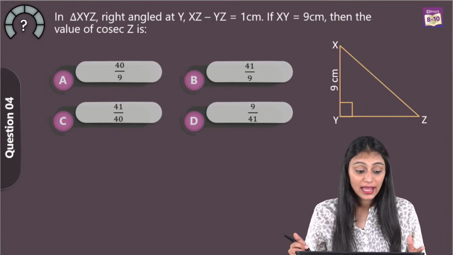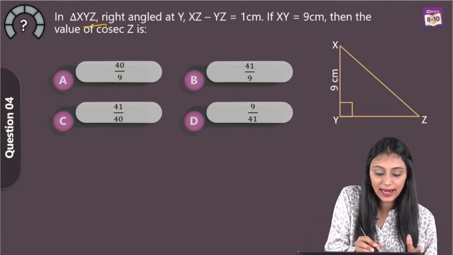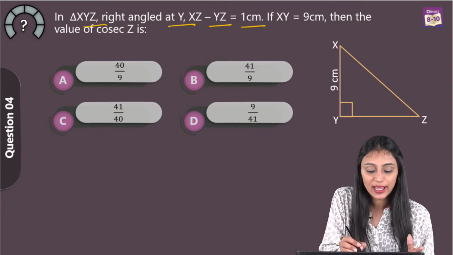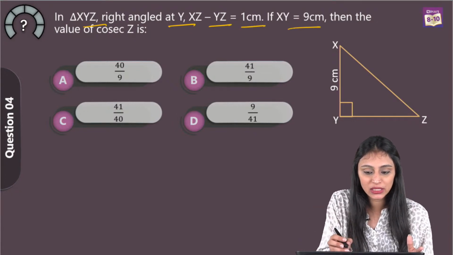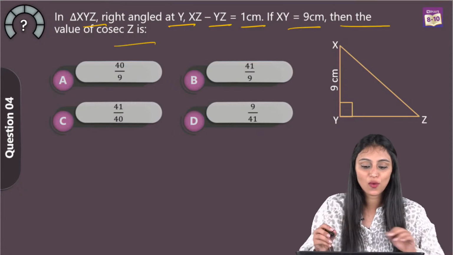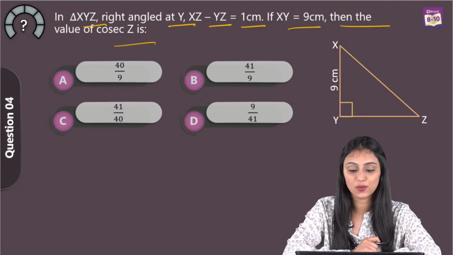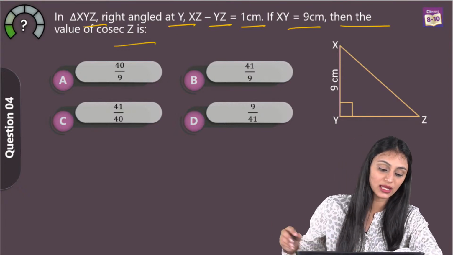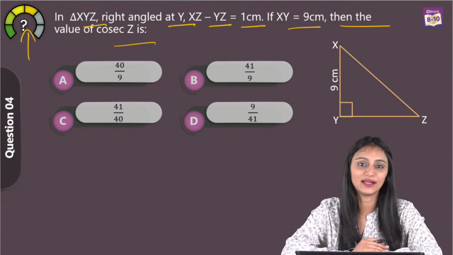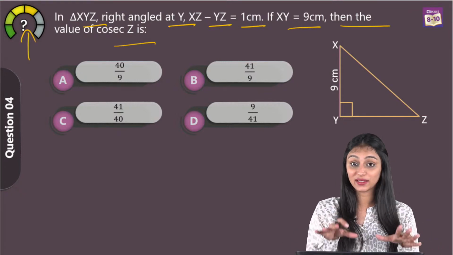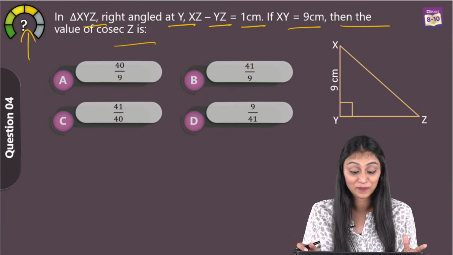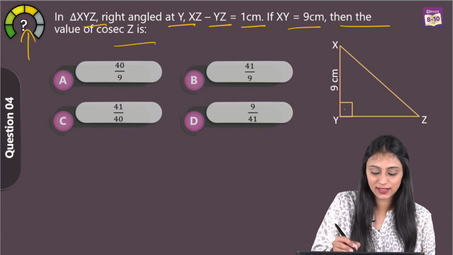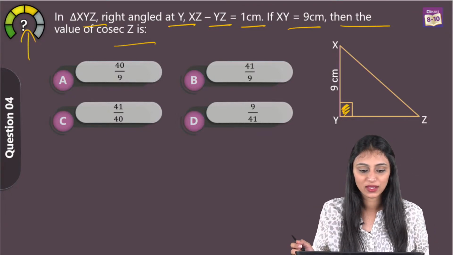Question number 4. In triangle XYZ, right angled at Y, XY minus YZ is equal to 1 centimeter. If XY is equal to 9 centimeter, then the value of cosec Z is, what is the cosec Z value over here? This is a moderate level question, but I tell you this can be solved very easily. We have a right angle triangle over here, correct? So this angle over here is 90 degree.